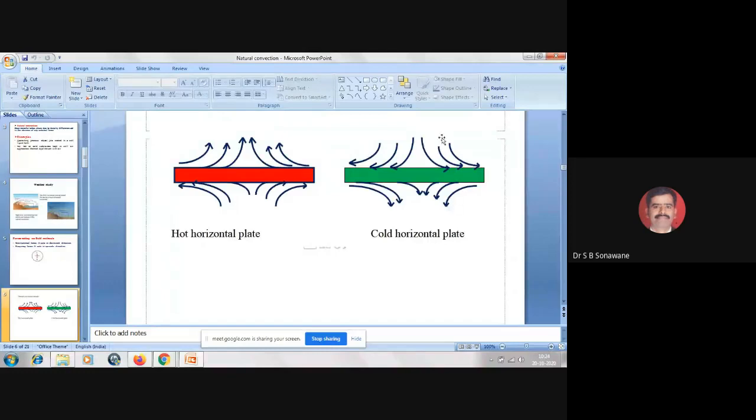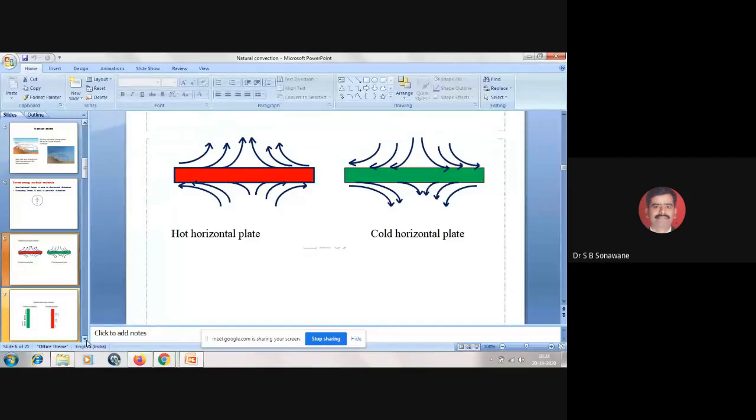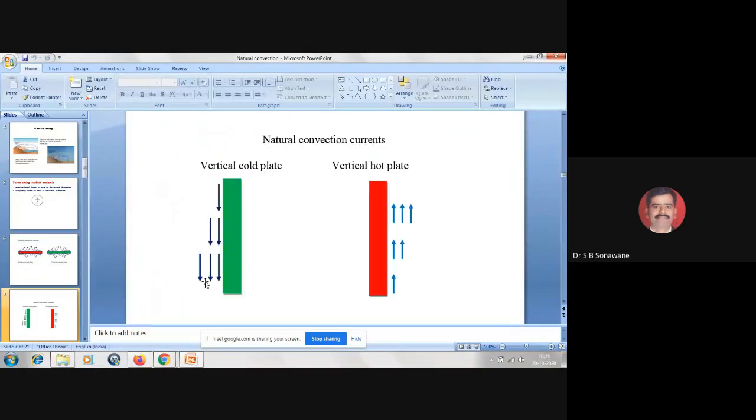Understood? In this way, the natural convection current gets set up in the case of the hot horizontal plate and the cold horizontal plate. Similarly, natural convection currents occur in the vertical cold plate and the vertical hot plate. A similar phenomenon is what I am explaining here. The fluid molecule, when it comes in contact with this vertical plate, its specific volume increases, density decreases, and it starts moving in the upward direction.